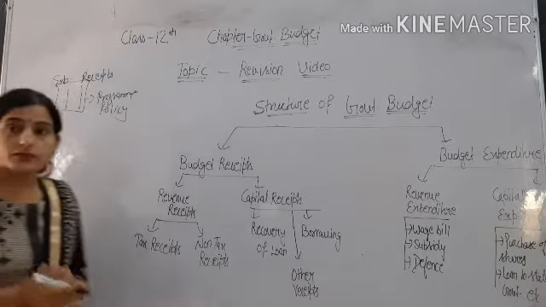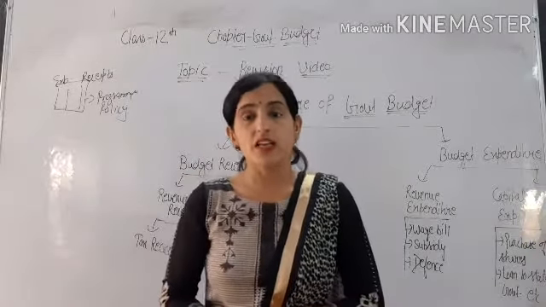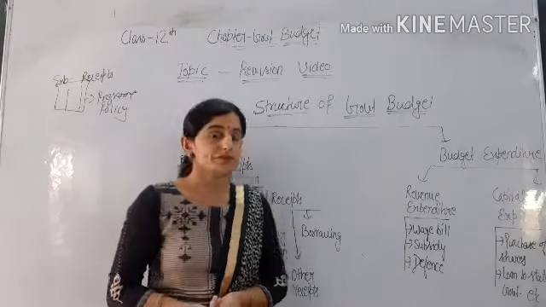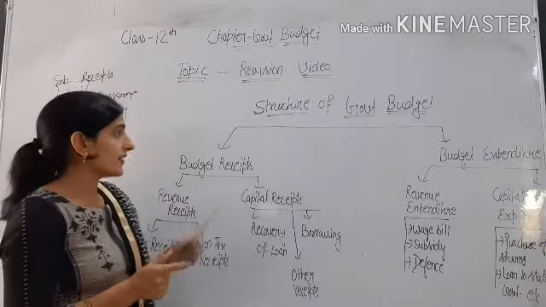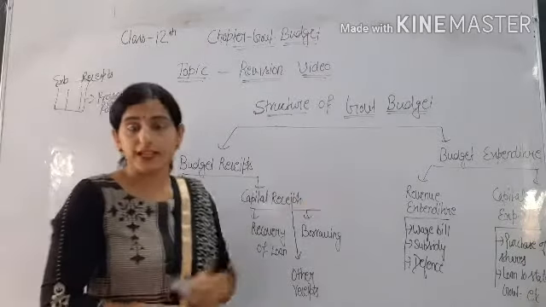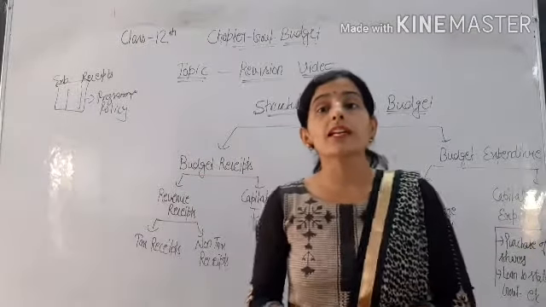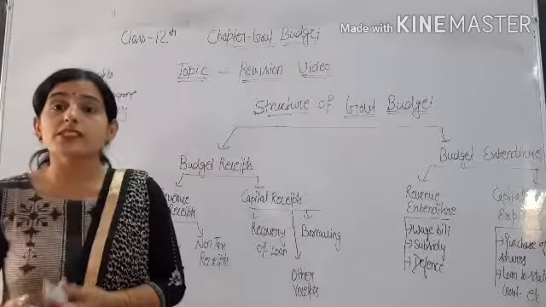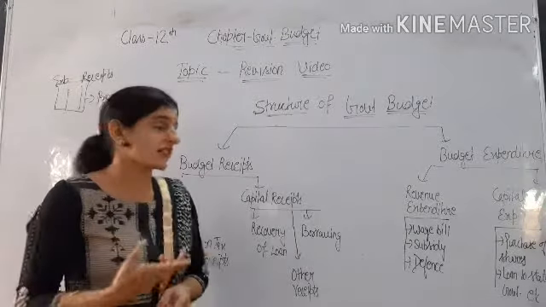Okay. So the month of February is well known for presenting a budget in our parliament, and it is presented by the Finance Minister of India. Okay. So mainly, what is the structure of budget? Budget has two components, that is budget receipts and budget expenditure. Okay. On the budget receipts side, all the receipts that government receive are shown. Receipts means revenue of the government, we can say, means income of the government that government receive from the people by tax, non-tax, etc.